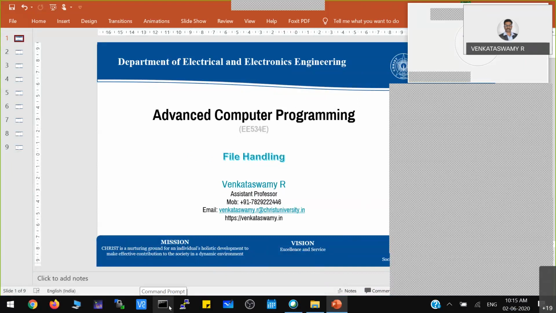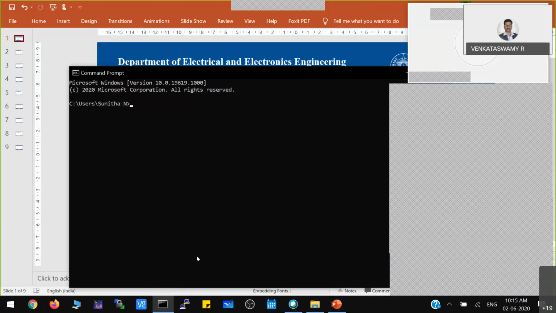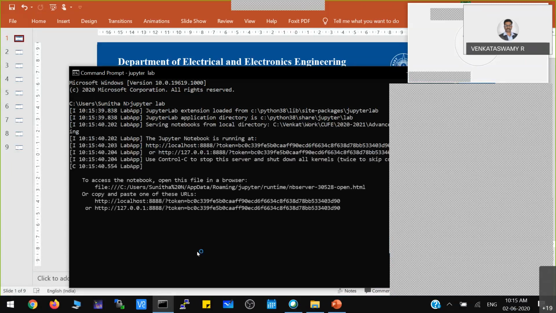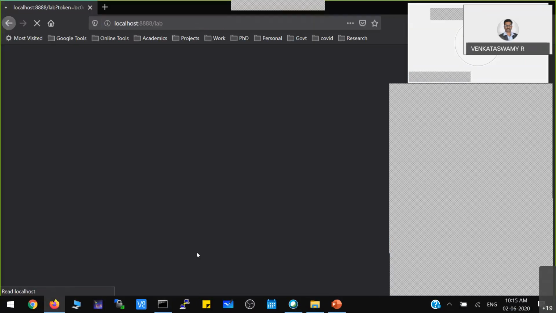I'm starting Jupyter Lab. My objective is to take data from a text file and write some data to a text file. Very simple.